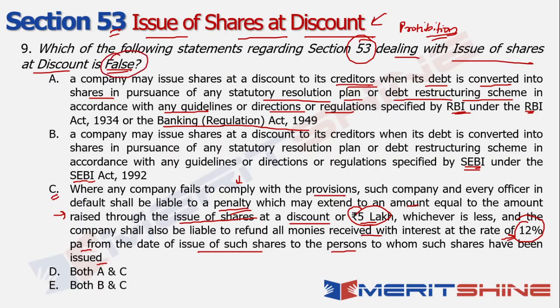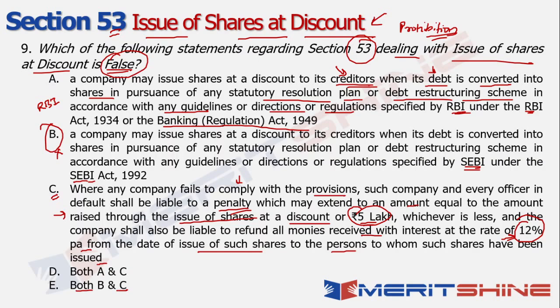When I talk about creditors, it is referring to something pertaining to your assets and liabilities, right? More specifically, it is dealing with some kind of lending or debt. So in that context, it makes more sense for the governing authority to be RBI rather than SEBI in this case. So your option B is definitely incorrect. The second thing which I need to check is: is it only option B or is it both B and C? So that will be the big confusion in this case, right?